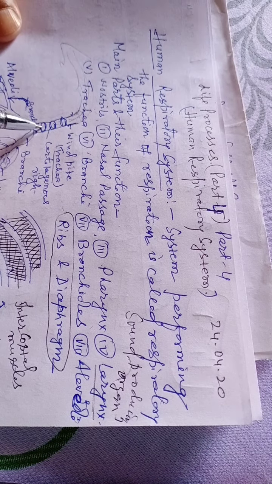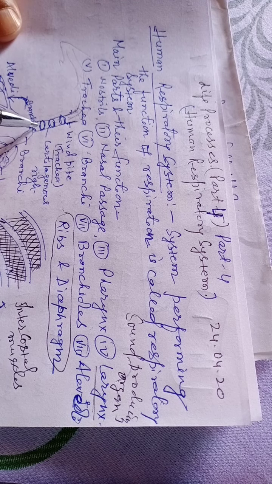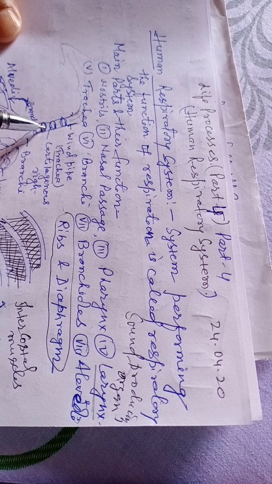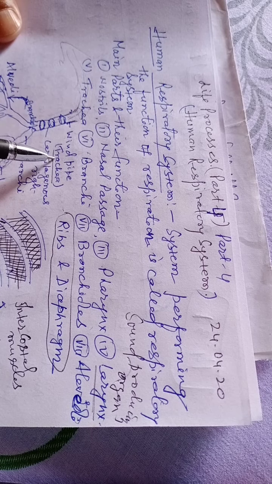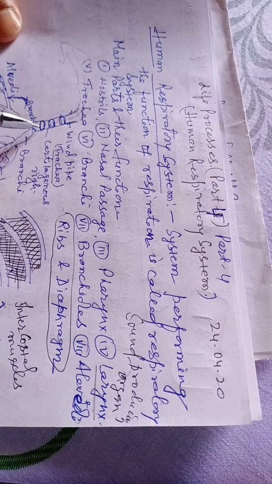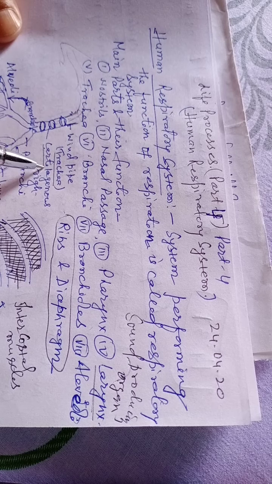The windpipe has a ring-like structure. This ring is made up of cartilage. So this cartilaginous ring is found within the windpipe or trachea. What is the function of this cartilaginous ring?